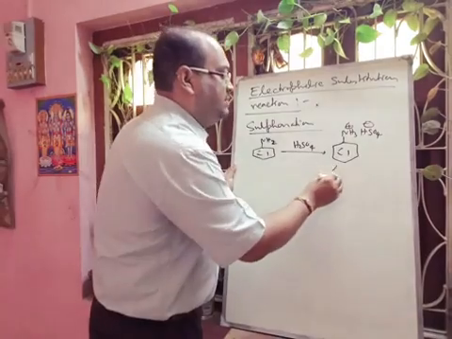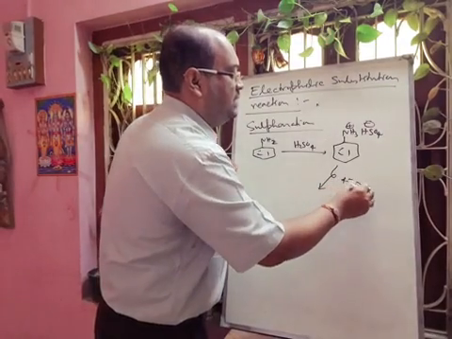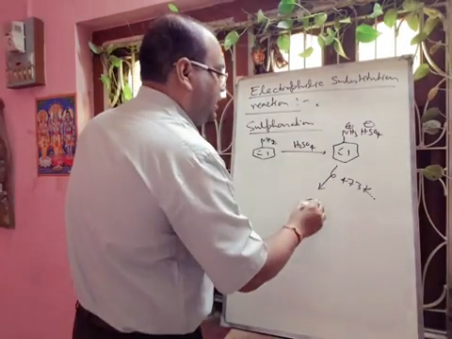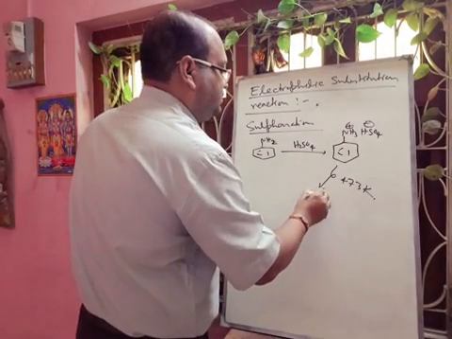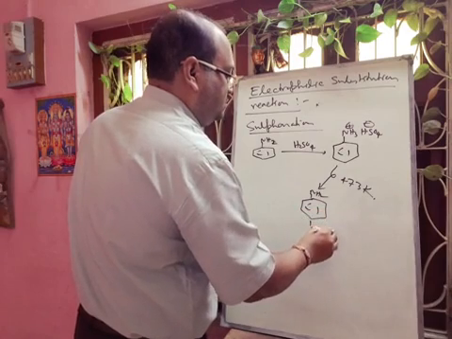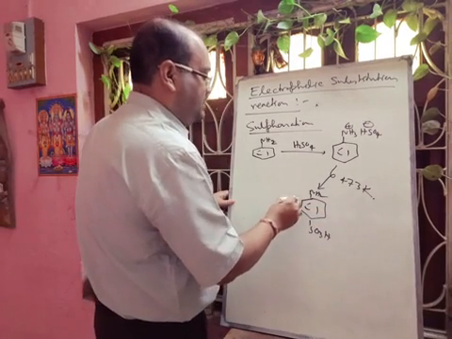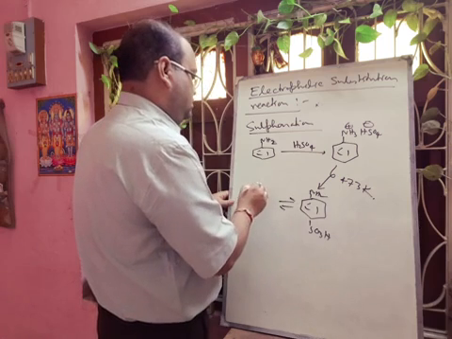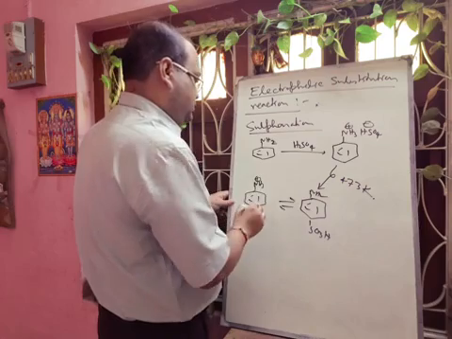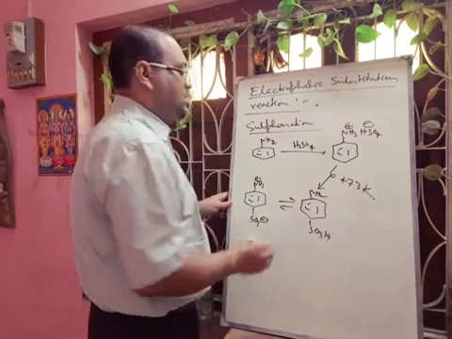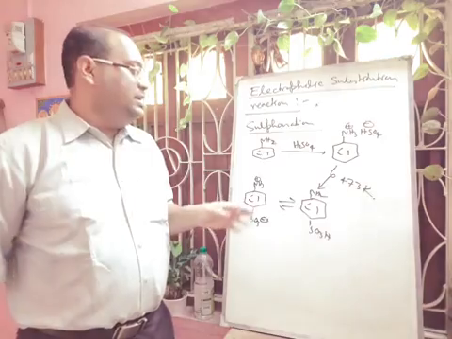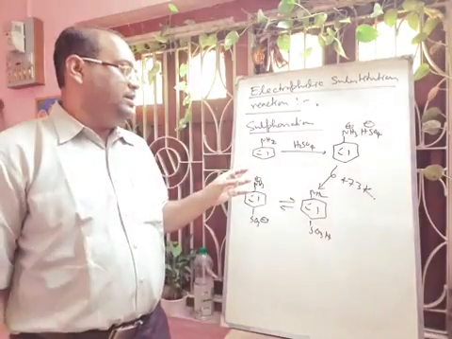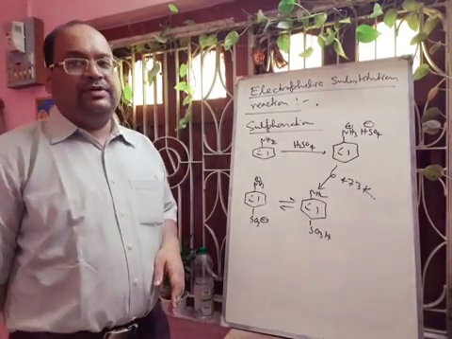Then there will be some rearrangement reaction at 473 Kelvin. This SO3H group will go to the para position, and there will be exchange of proton, having NH3 plus and SO3 minus. So in this way we can easily add this sulfonic acid group to this aniline by using this sulfonation reaction.